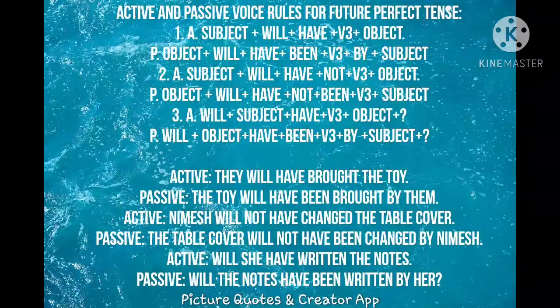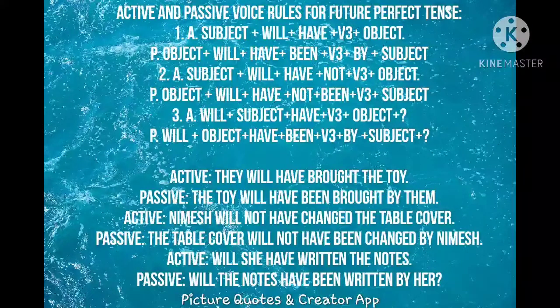And finally, the question in the future perfect tense. Look at that. The structure is will plus subject plus have plus V3 form of the verb plus object, and the passive construction is will plus object plus have plus been plus V3 form of the verb plus by plus subject. Look at the example.